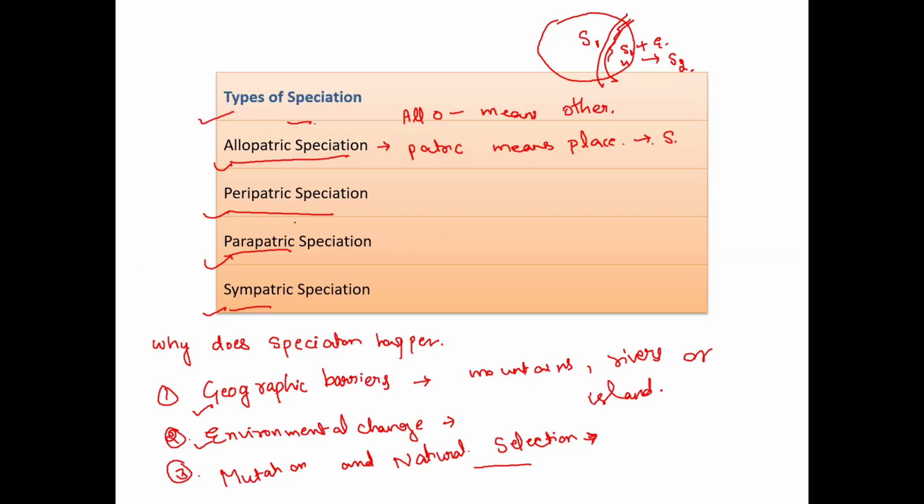The second is peripatric speciation. Here, a small group breaks off, not a large group, and forms a new species. It's like allopatric, but the group is very much smaller and may evolve faster.